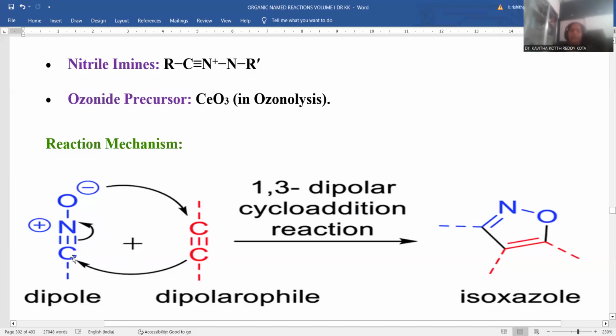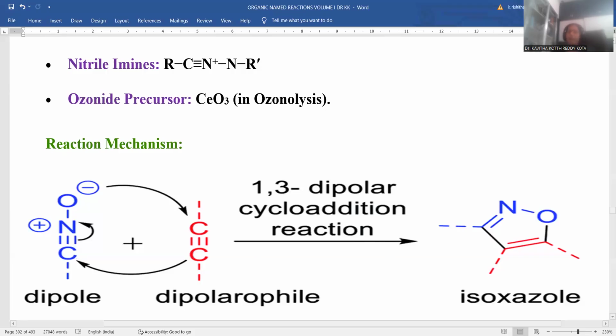How can we say this reaction is 1,3-dipolar cycloaddition? Among the first, second and third, from the first to the third atom, the reaction is taking place as a pi cycloaddition. This is the way 1,3-dipolar cycloaddition is named, as indicated by Huisgen. Huisgen is the eminent scientist who gave the idea of the 1,3-dipolar cycloaddition process.